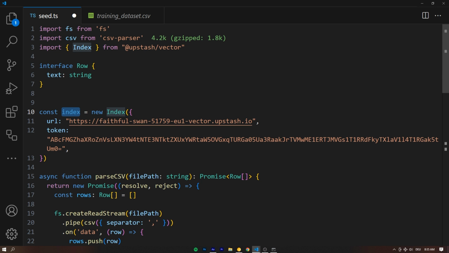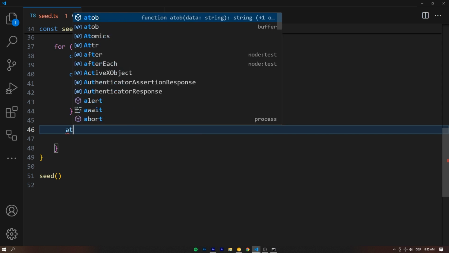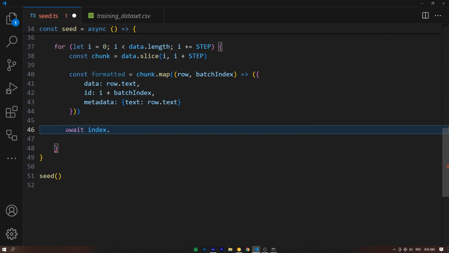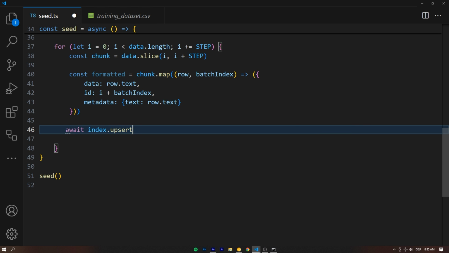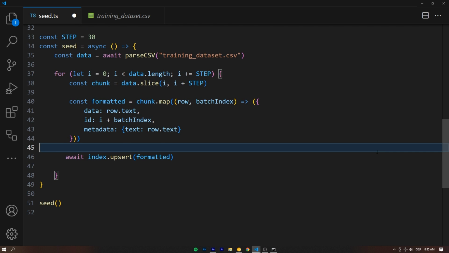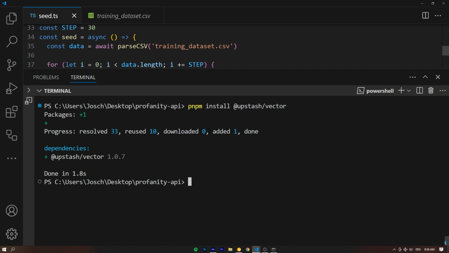Perfect. And as easy as that, we now have the index, and we can use that to put this data into our vector database. So let's say right down here, await index dot, and there's a method on here we can call, and that's the upsert right here. And we're going to input the formatted, and that's already going to be in the exact format that Upstash Vector expects, which is this one right here with data, ID, and optionally metadata. And that's already going to work. Beautiful.